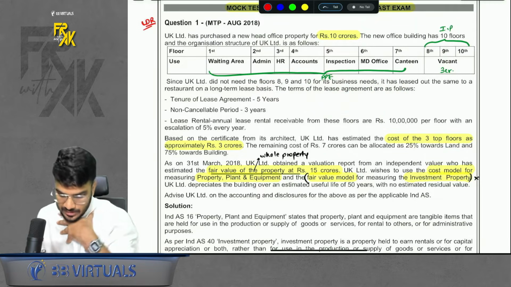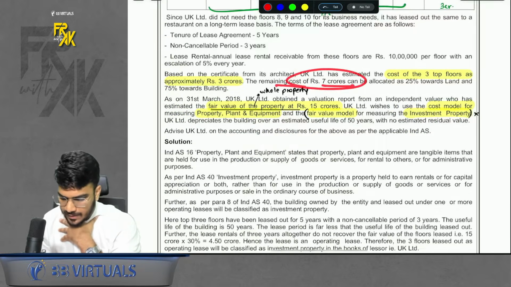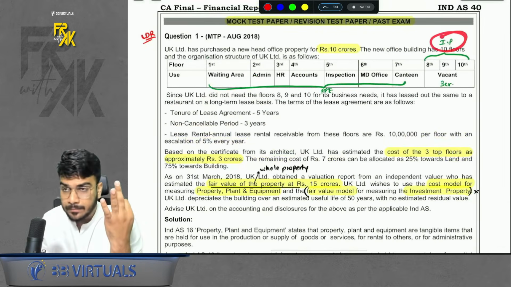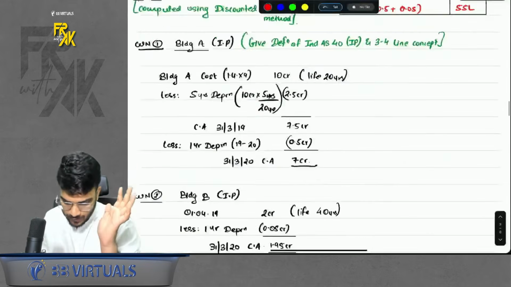I'm not saying this, the question says that in PP, the remaining cost of 7 CR can be allocated 25% towards land and 75% towards building, right? So we have total 3 assets. One is IP, then one is PPE land, and then PPE building. Okay, so we have done it in the same procedure.